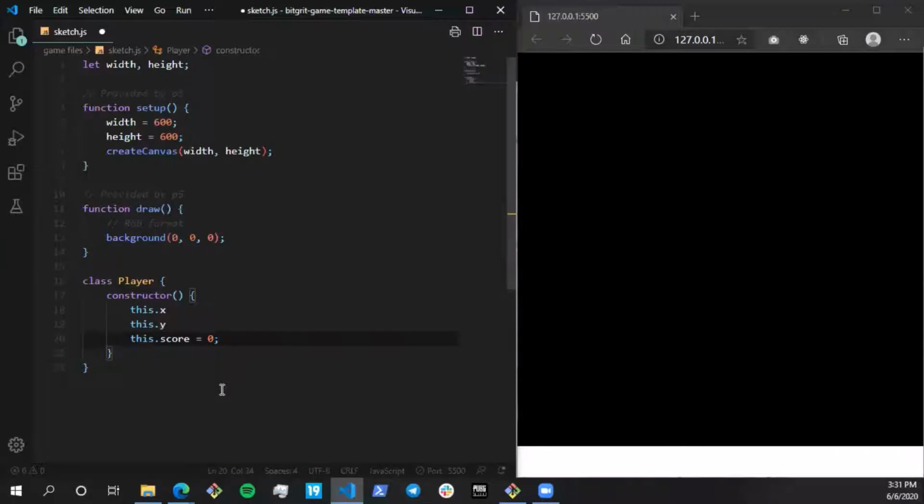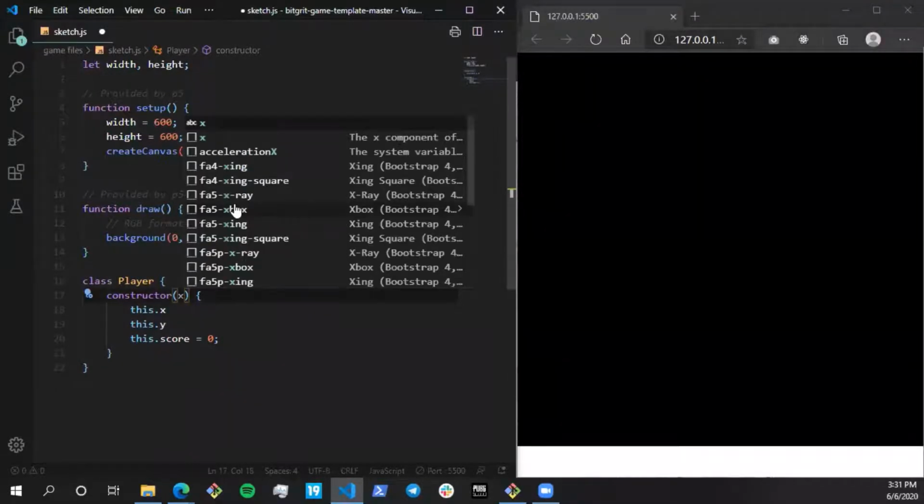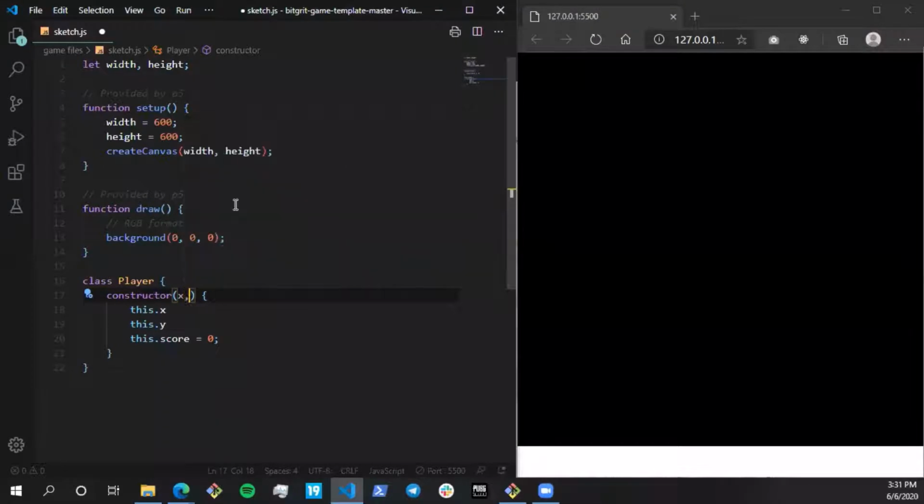Now let's see. I'm going to pass a few parameters, which are just the X coordinate and the Y coordinate. So these two things I'm going to take in as parameters. When I'll be creating the object, I'll explain why these parameters are necessary. So let's copy those values: this.x equals x and this.y equals y.